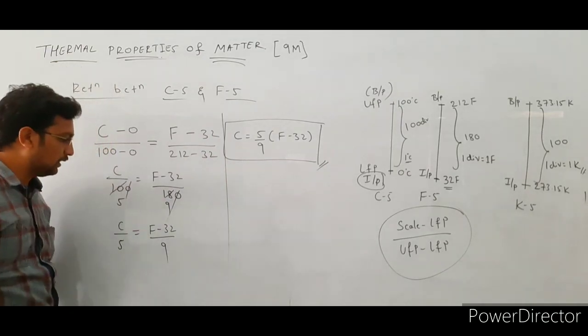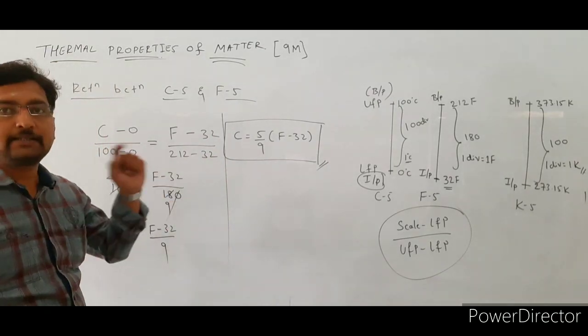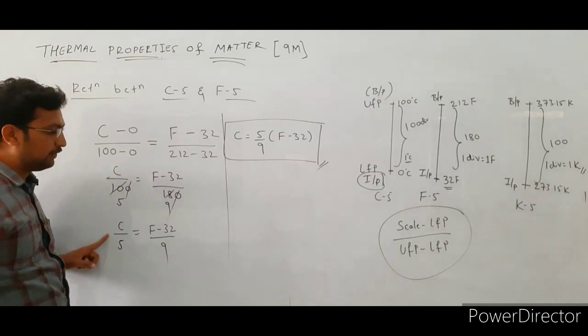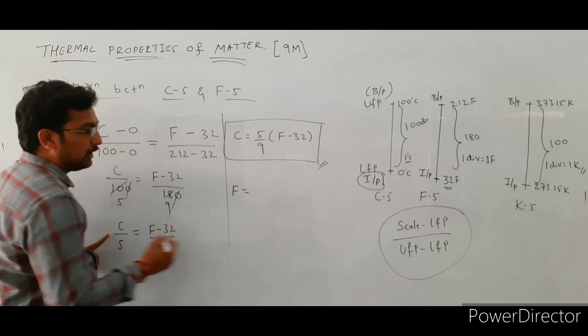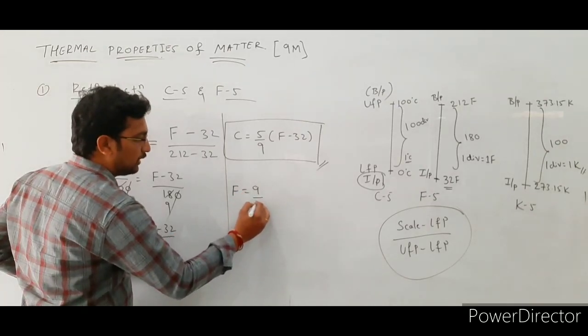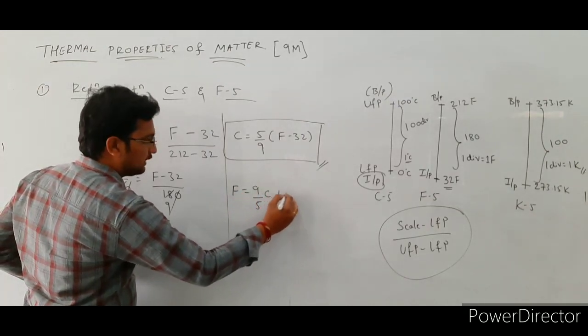If you want to convert Celsius scale reading to Fahrenheit scale, then with the help of this formula, F is equal to 9 by 5 C plus 32.